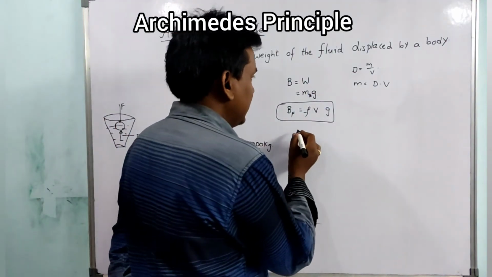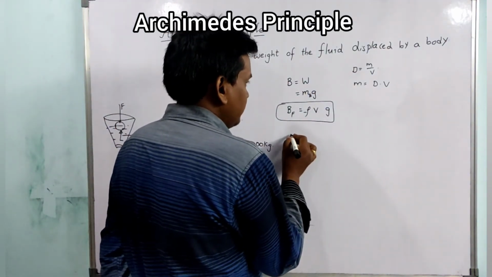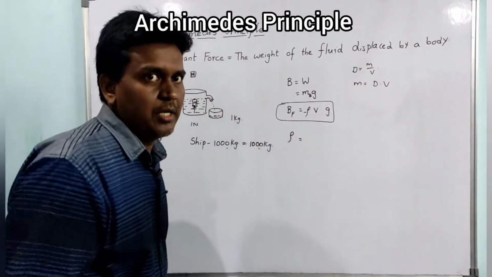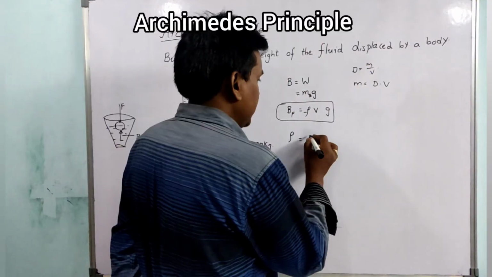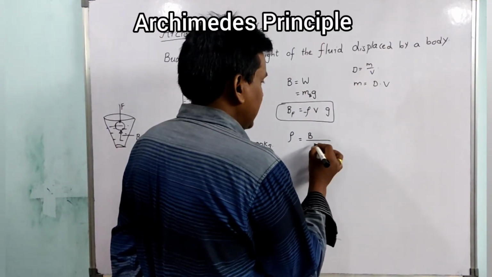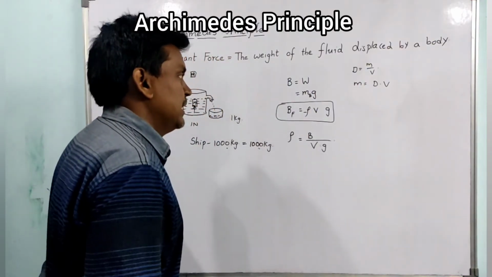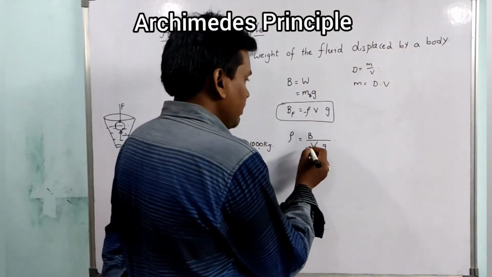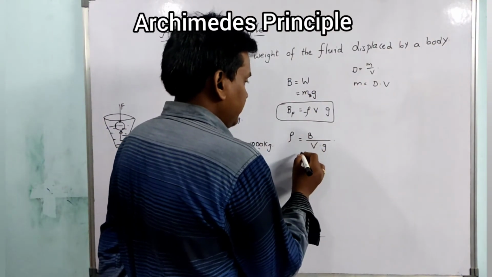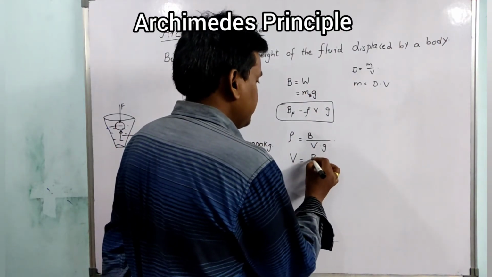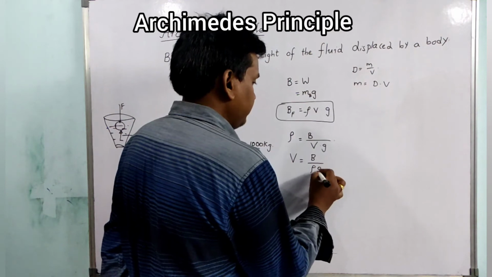So this is one formula, and if you want to find the density of the body or object, density rho equals B by V into g. Or if you want to find volume, volume equals B by rho g.